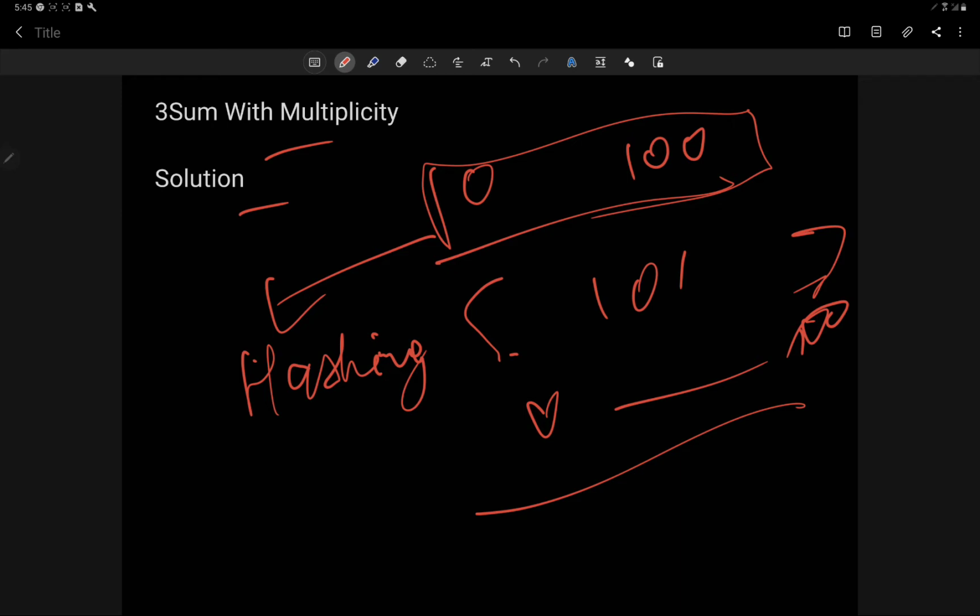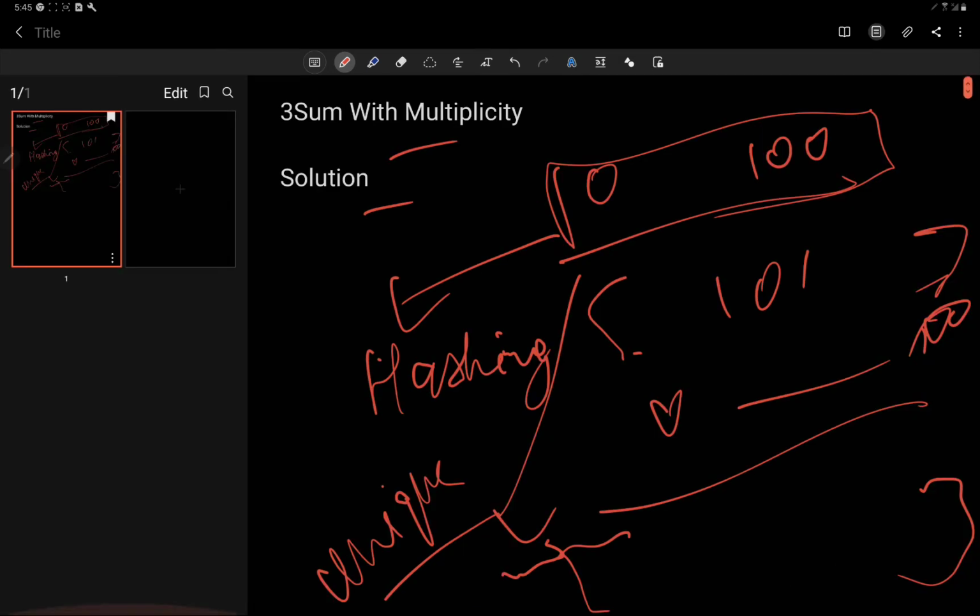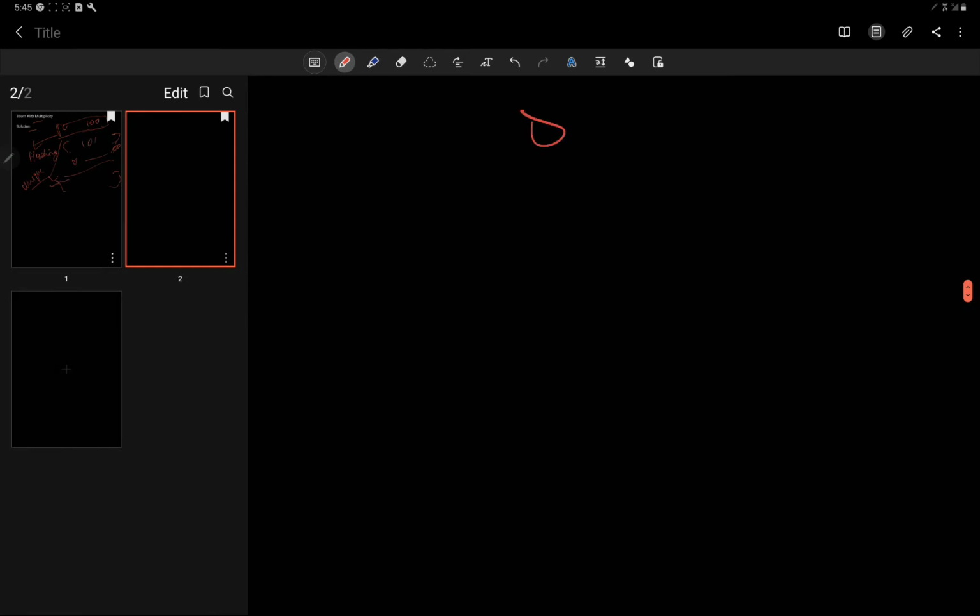Then after that we get an array which contains all the unique values, and we find the tuple from it. In the case where the target was 8 and we found one tuple was 1, 2, 5, we find the occurrence of 1, that is 2.